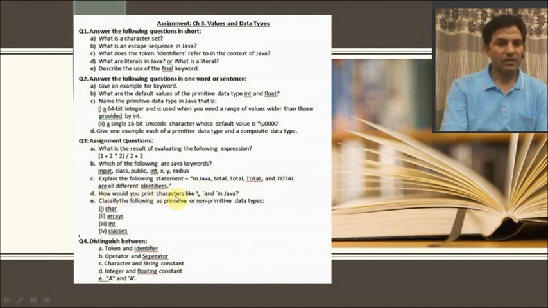How would you print a character like backslash or single quotation in Java? Classify the following as primitive and non-primitive data types: character, arrays, int, classes. Distinguish between tokens and identifiers, operators and separators, character and string, integer and floating constant, double quotation A and single quotation A. So these are the assignments you are going to do in your copy.